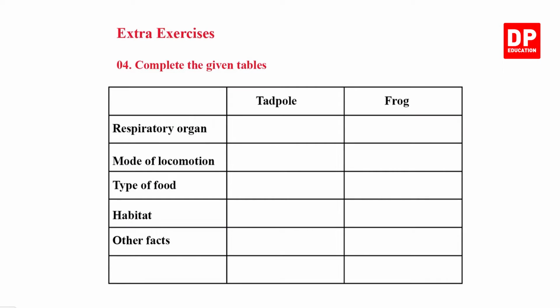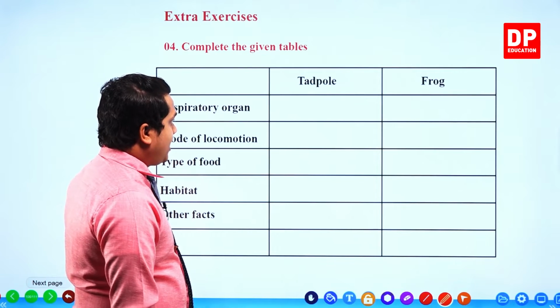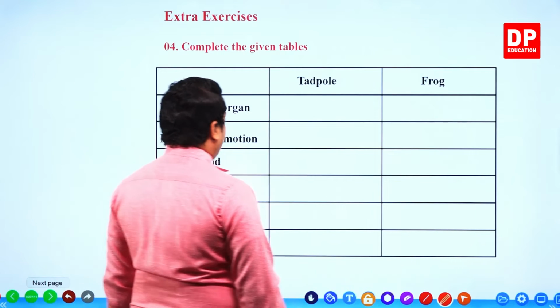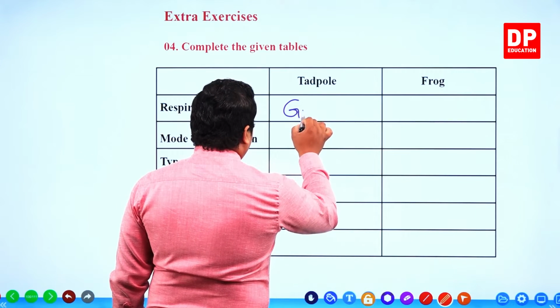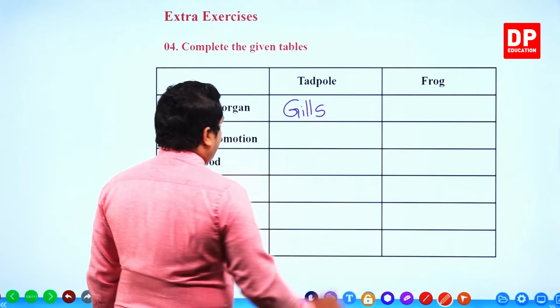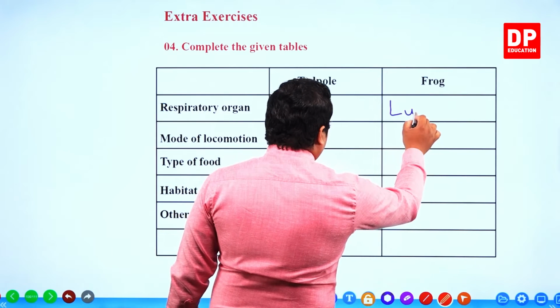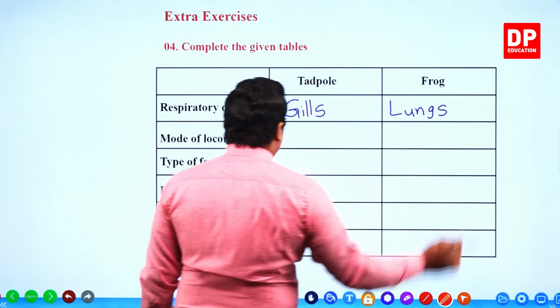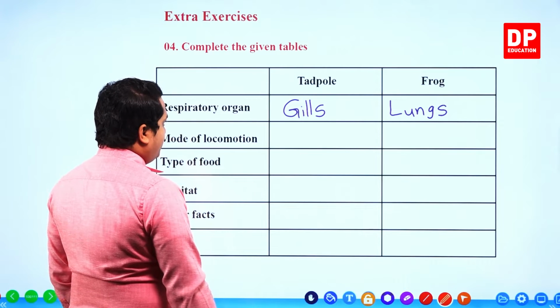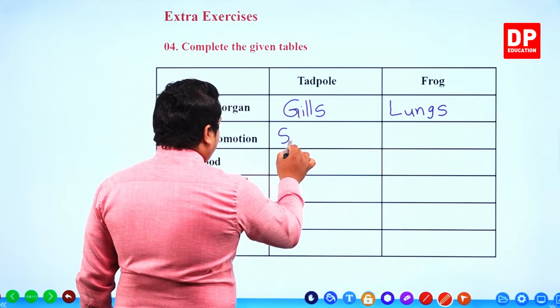So next question is tables. You have to complete the tables given. Here we have to mainly write down differences between the tadpole and the frog. The respiratory organ: tadpole, you know, respires by gills. However, frog by lungs. Mode of locomotion: for tadpole, it's swimming.